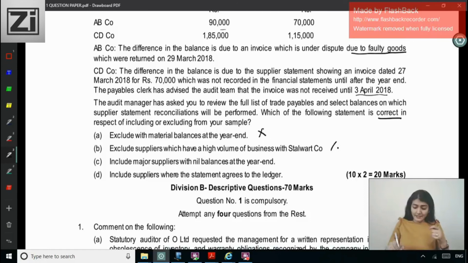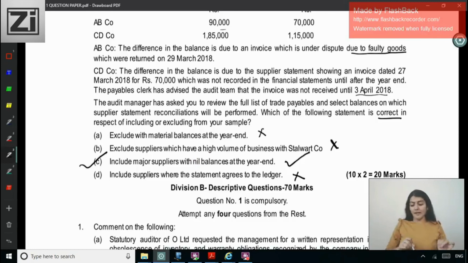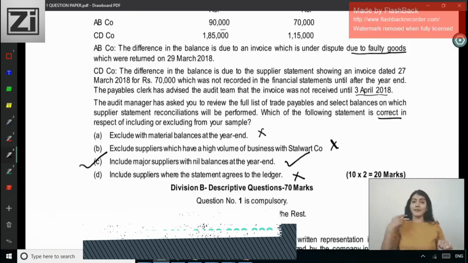Is that correct? Right, and the last one, include suppliers where the statement agrees to the ledger. So where it agrees, there you need not prepare a reconciliation, right? So that is incorrect. So which is the correct one? C. Which of the following statement is correct? Include major suppliers with the nil balances at the year end.